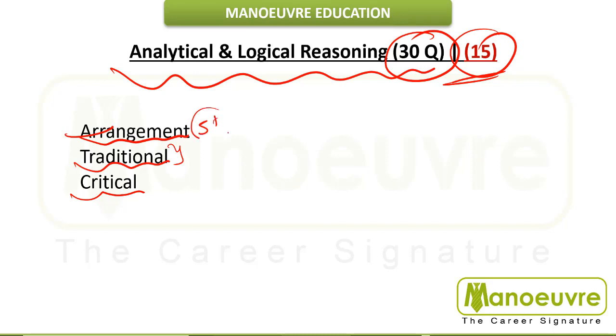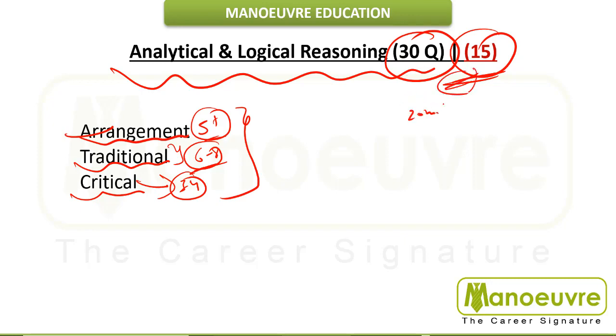So 5 plus questions you can expect from the arrangement, 6 to 8 questions from your traditional reasoning, and 3 to 4 questions from the critical reasoning. So this is the breakup of this section, and I believe to complete the 15 questions 20 minutes is much more than sufficient, guys.